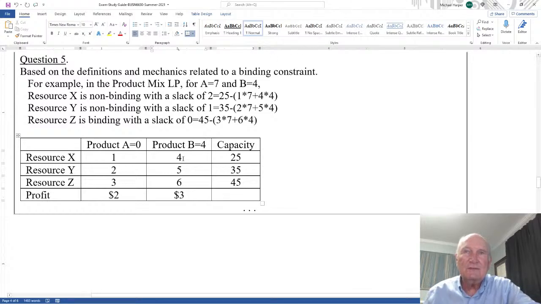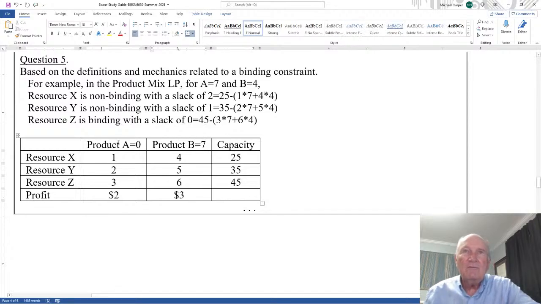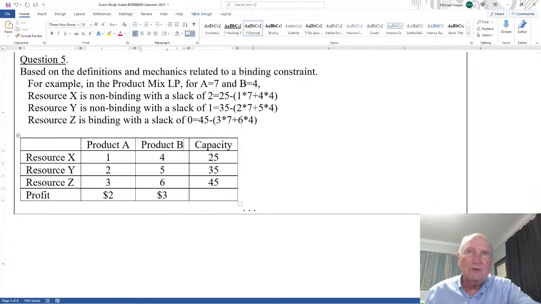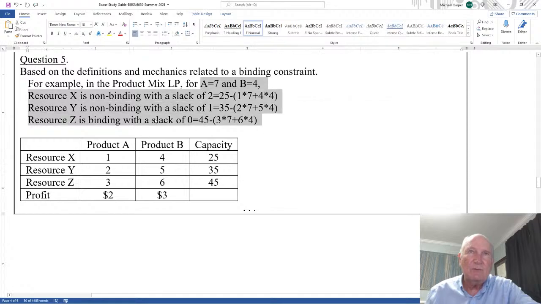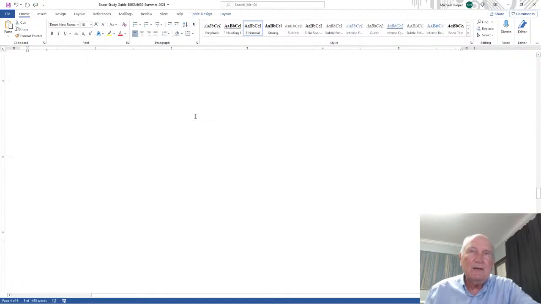Well, let's see. Let's say B was 7. 4 times 7 is 28. Well, that's infeasible. 5 times 35. Well, that one's going to be binding. 6 to 42. Well, that's non-binding. In other words, I'll do the 0 thing. For this one, though, I went 7 and 4. With 7 and 4, you can say the one with the slack of 0, that's the one that's binding. See? Okay.